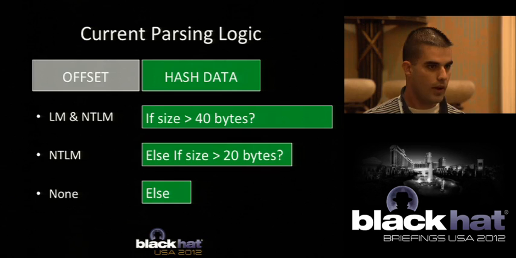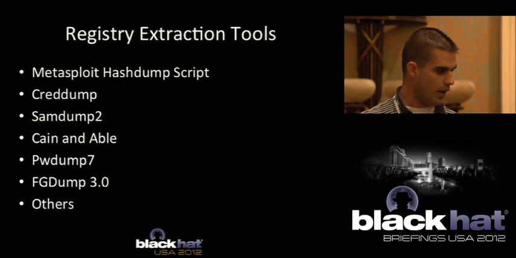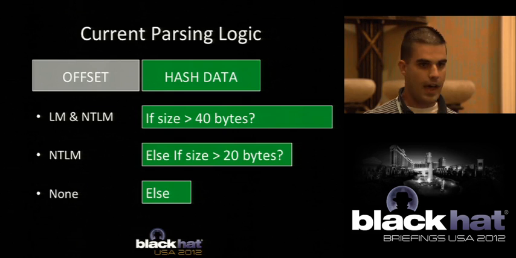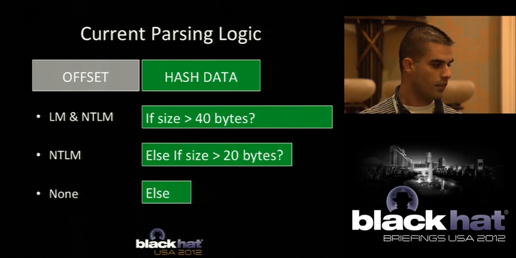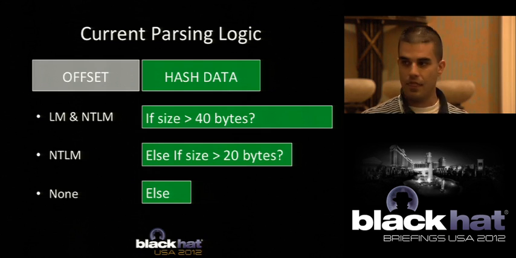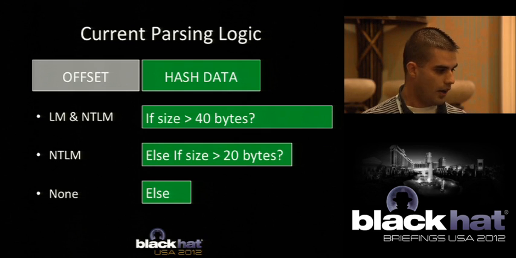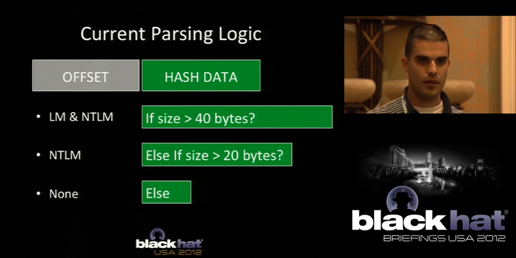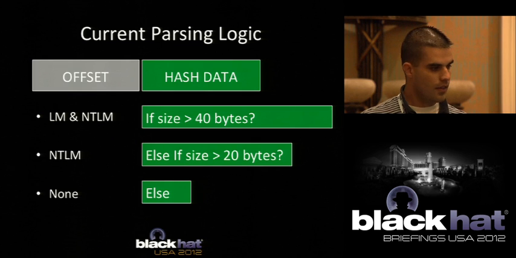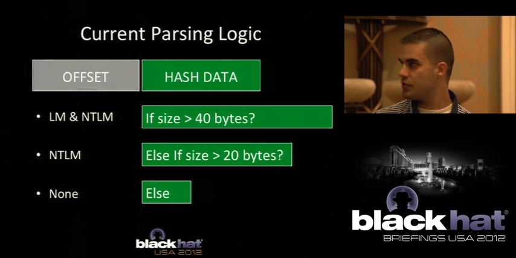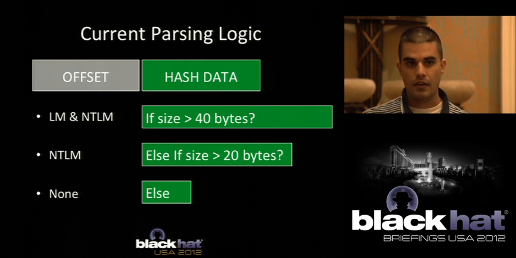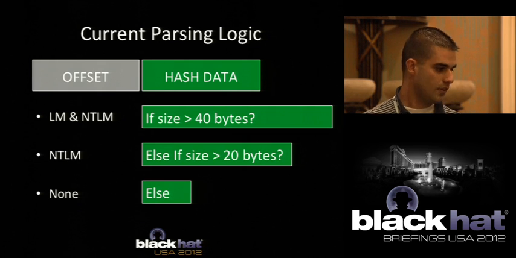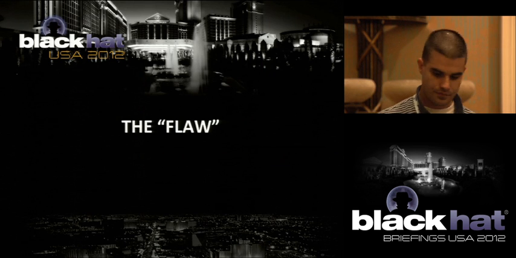The way that these tools on this slide determine if the hashes exist or not is they say, okay, I have the string of hash data. How big is it? What's the length of it? I'm just going to measure the length. If it's over 40 bytes, then I'm going to say I have an LM and an NTLM. If it's over only 20, I'm going to do NTLM. So the main takeaway here is, hey, we have an issue, because we're just making a guess on how to parse this based on the size, which leads us into the flaw.